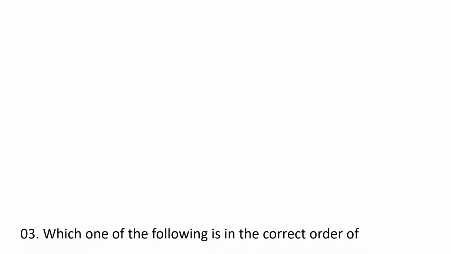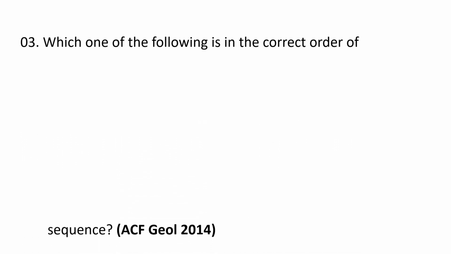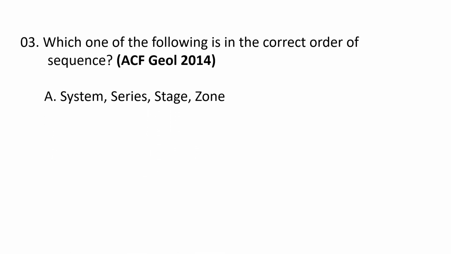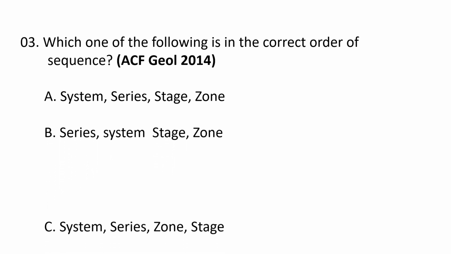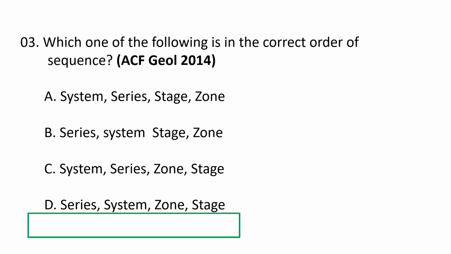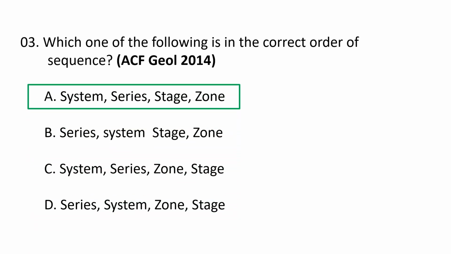Next question. Which one of the following is in the correct order of sequence? A. System, series, stage, zone. B. Series, system, stage, zone. C. System, series, zone, stage. And D. Series, system, zone, stage. So, the correct order of a sequence is system, next is series, next is stage, next is zone. A is the correct option.